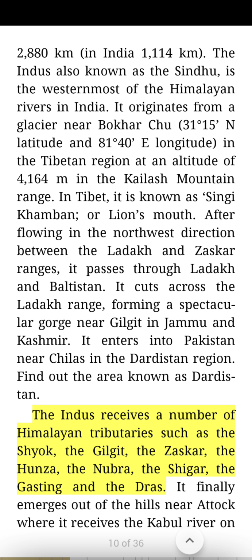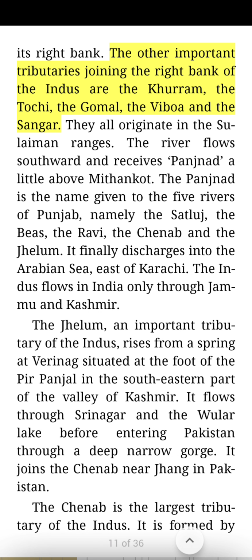The Indus receives a number of Himalayan tributaries such as the Shyok, the Gilgit, the Zaskar, the Hunza, the Nubra, the Shigar, the Gasting, and the Dras. It finally emerges out of the hills near Attock, where it receives the Kabul River on its right bank. The other important tributaries joining the right bank of the Indus are the Khurram, the Tochi, the Gomal, the Viboa, and the Sangar. They all originate in the Suleiman Ranges. The river flows southward and receives Panjnad a little above Mithankot. The Panjnad is the name given to the 5 rivers of Punjab, namely the Satluj, the Beas, the Ravi, the Chenab, and the Jhelum.